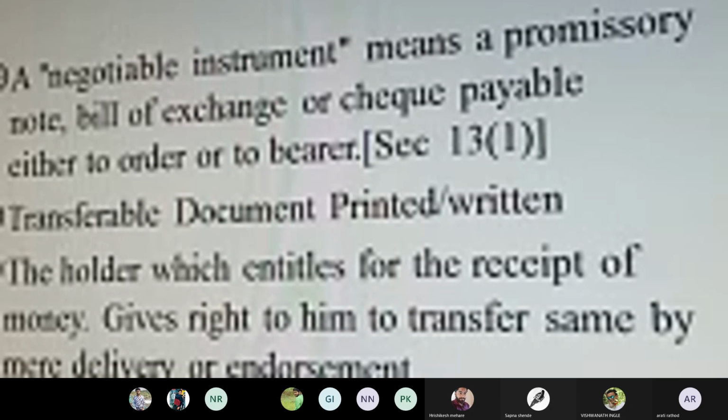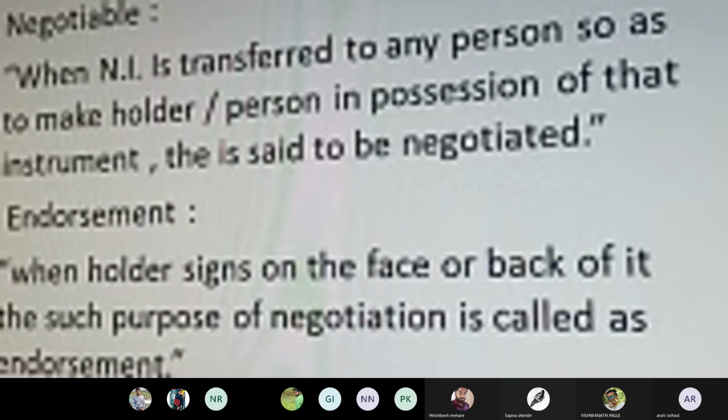So in this case, the instrument is transferred only for a delivery purpose. Mr. Sanket will not have any liability, rights, or authority over that document. But unless and until Mr. Soham receives that instrument, he will also not have any right, authority, or liability over that document. Now, the meaning or the definition of negotiable.